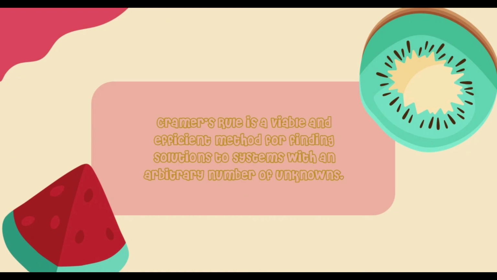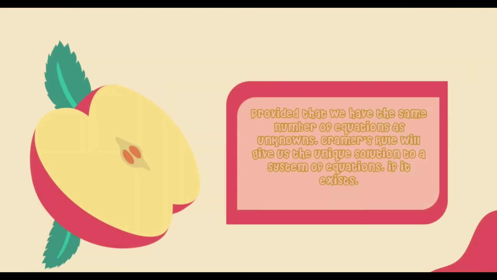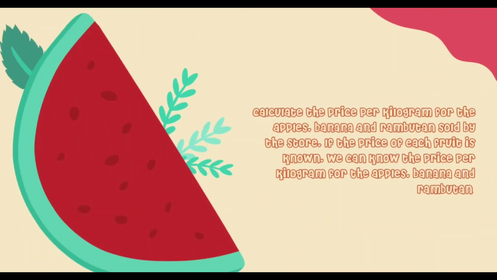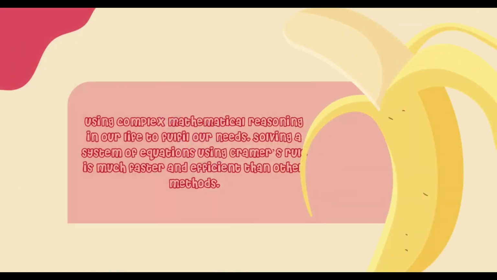In conclusion, Cramer's rule is a viable and efficient method for finding solutions to a system with an arbitrary number of unknowns. Provided that we have the same number of equations as unknowns, Cramer's rule will give us the unique solution to a system of equations if it exists. By using Cramer's rule, we can calculate the price per kilogram for the apples, banana, and rambutan sold by the store. We can conclude that we indeed have been using complex mathematical reasoning in our life to fulfill our needs.